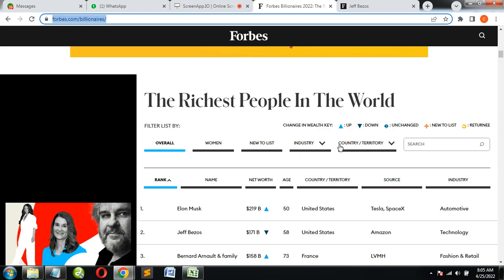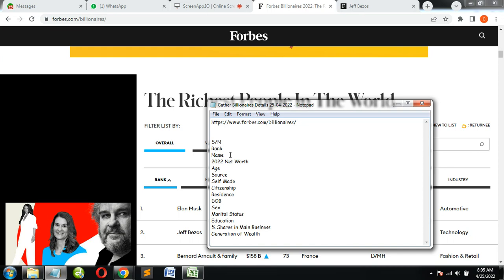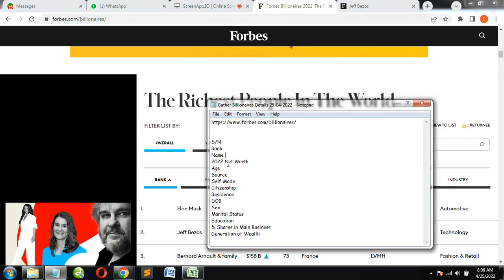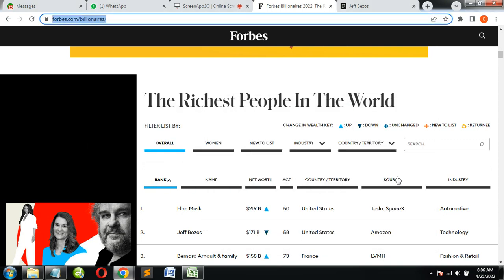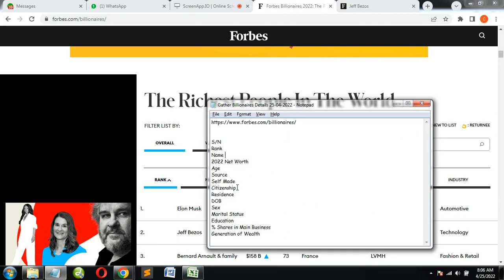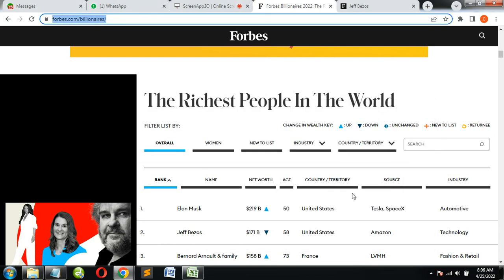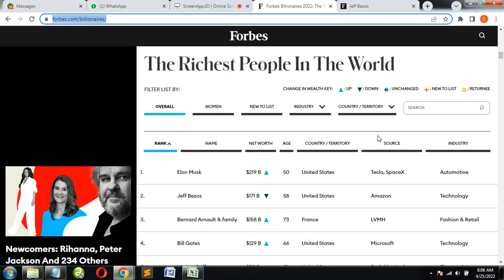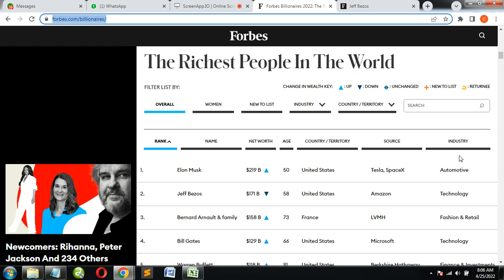You can see, let's say here, they have serial number, name, net worth, rank. Okay, rank. Let's use rank, name, net worth, age, source of wealth, country, the other country here, industry. So the added industry here. So we use this to gather.